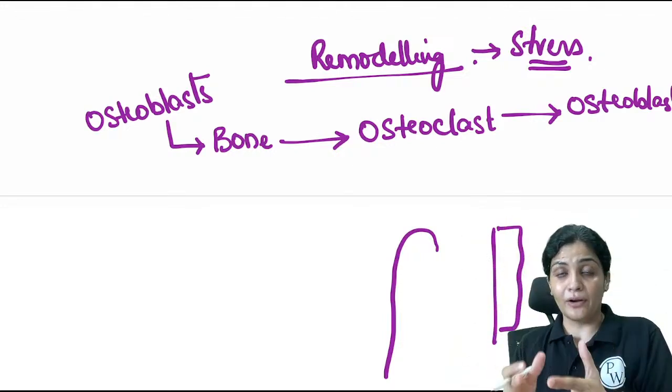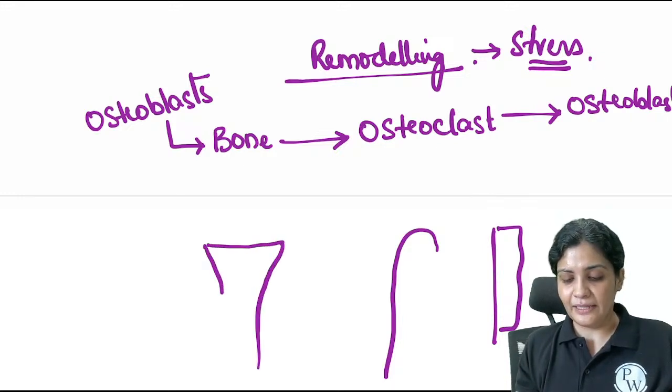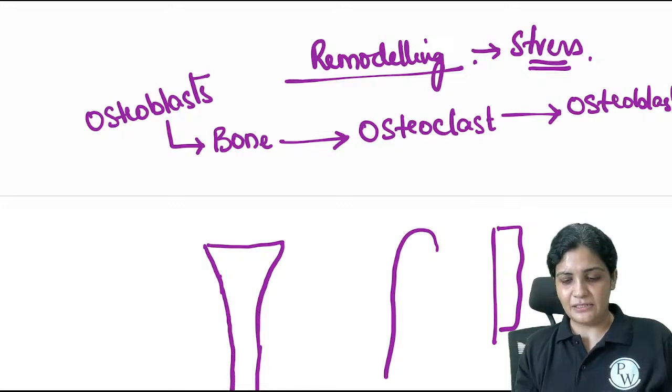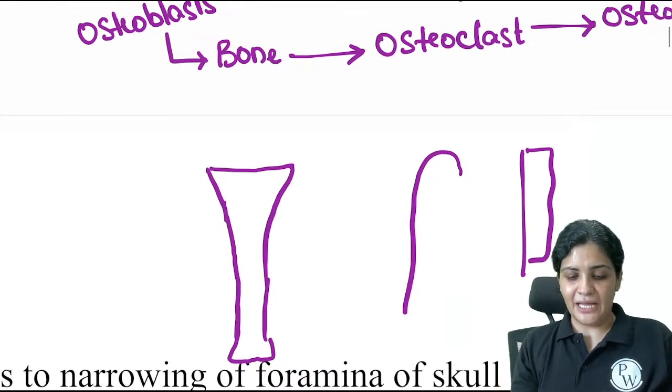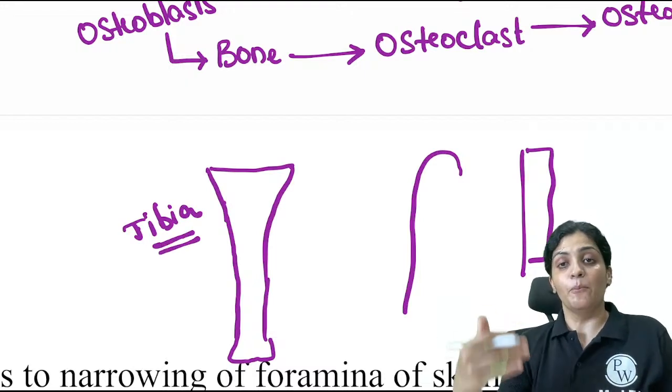So how has this modeling appeared? If you see the tibia, it is wider over the metaphyseal region, and then it becomes thinner like this, and then it is like this. So this is the tibia. This particular shape of the tibia has come because of this process, which is called remodeling.